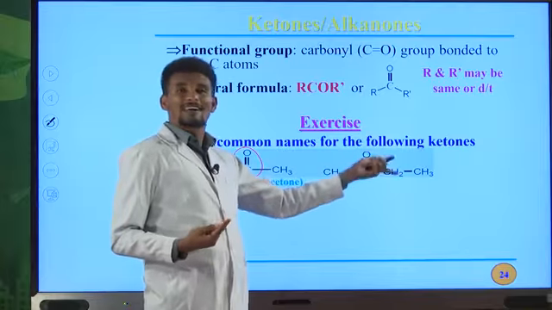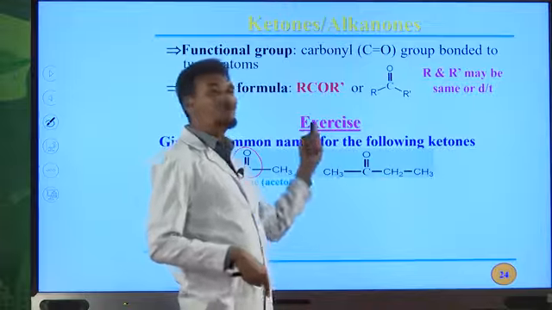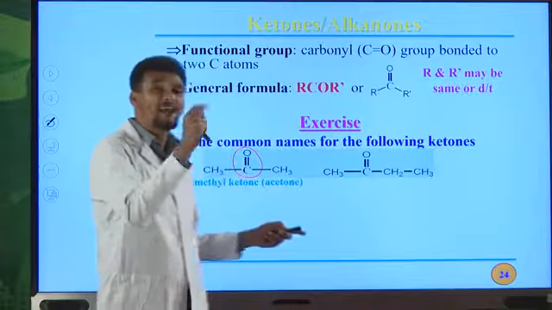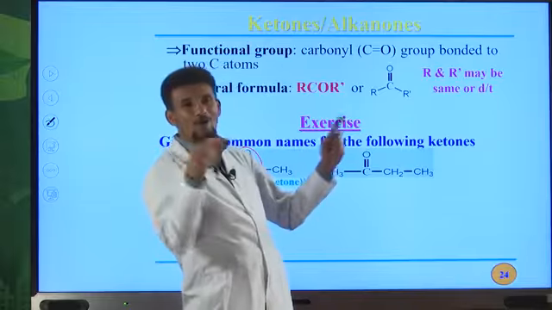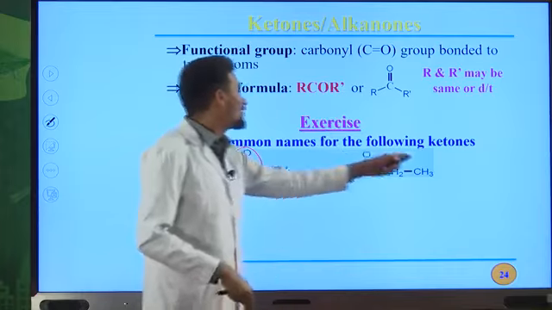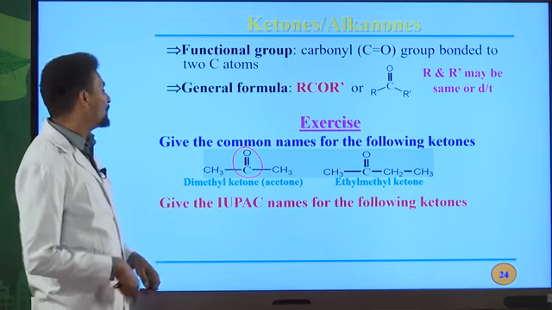So how can we write the common name for this ketone? We have an ethyl group and we have also a methyl group. You must write in alphabetical order. Ethyl comes first, followed by methyl, then followed by the name ketone. Ethyl methyl ketone is the common name for this ketone or alkanone.